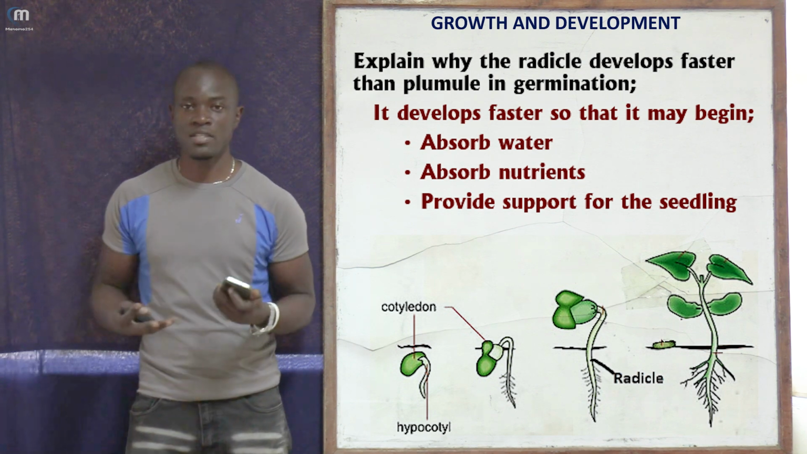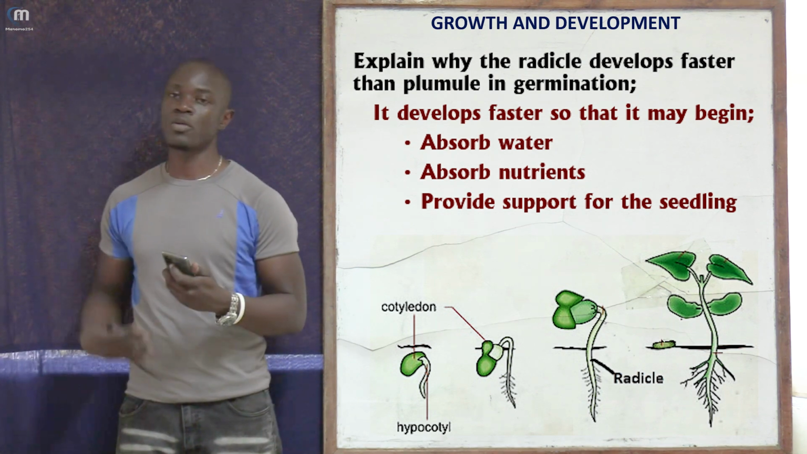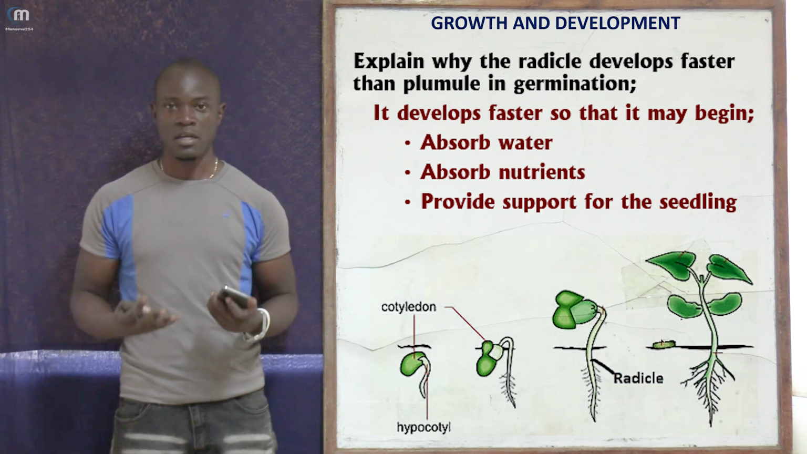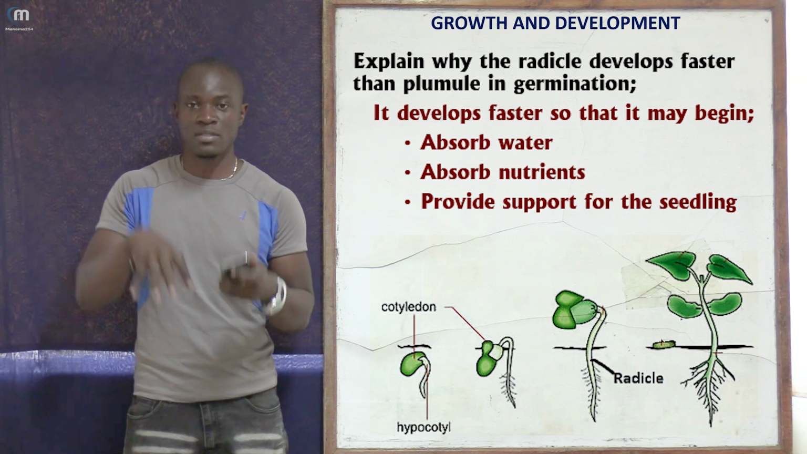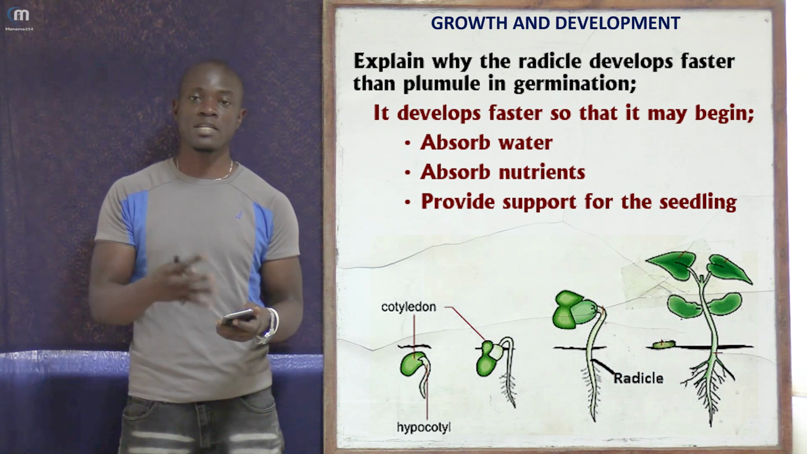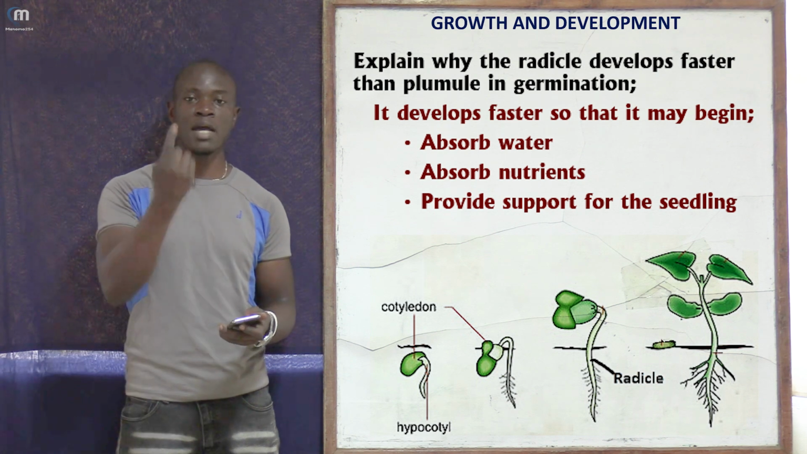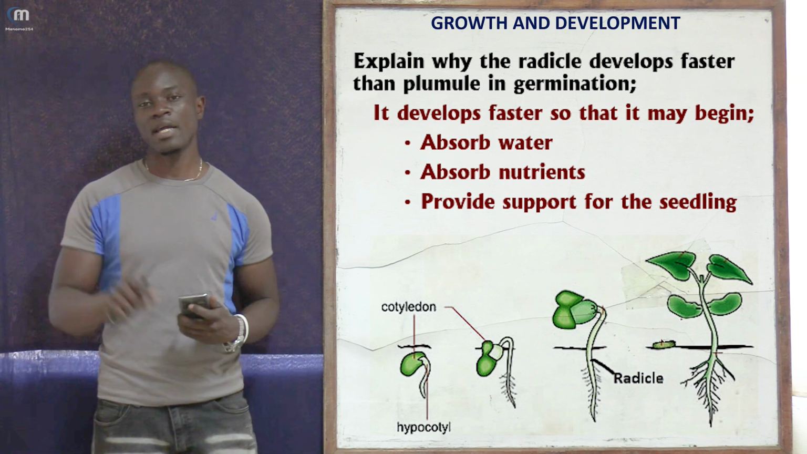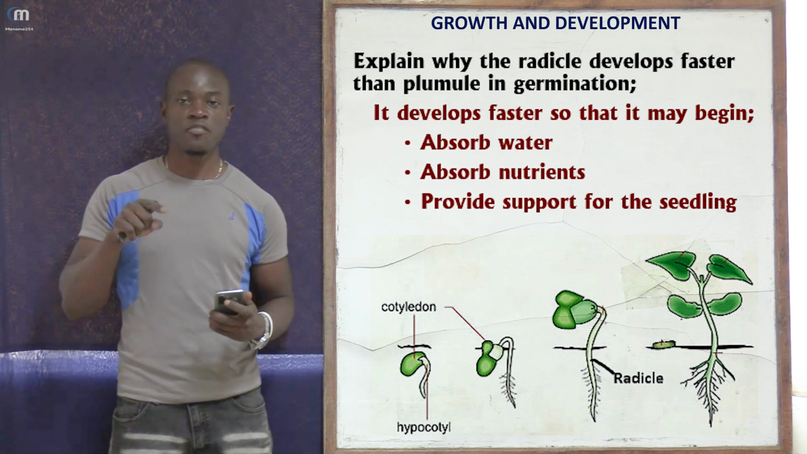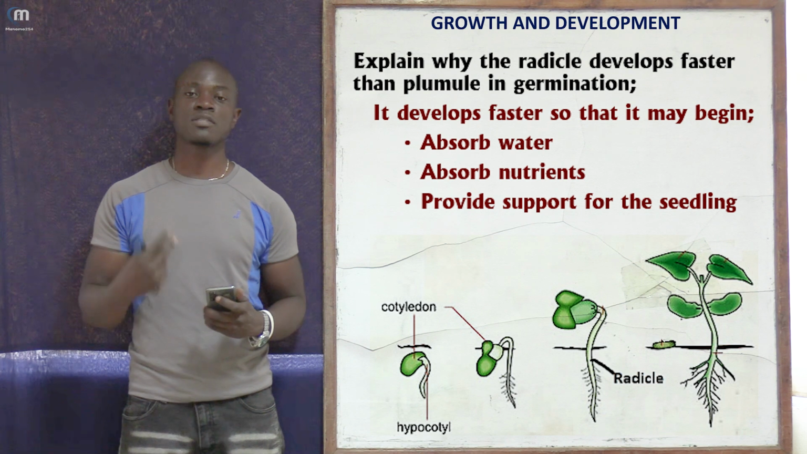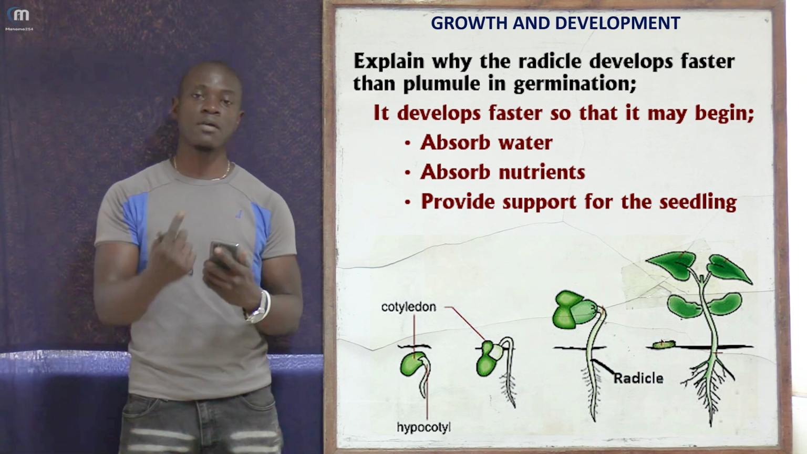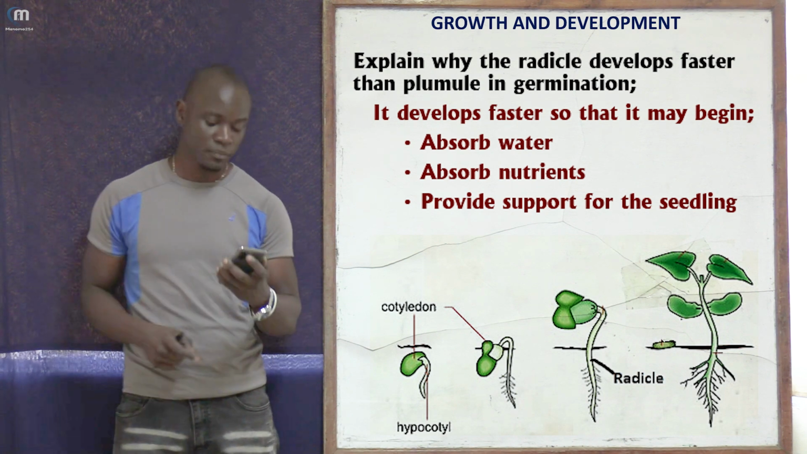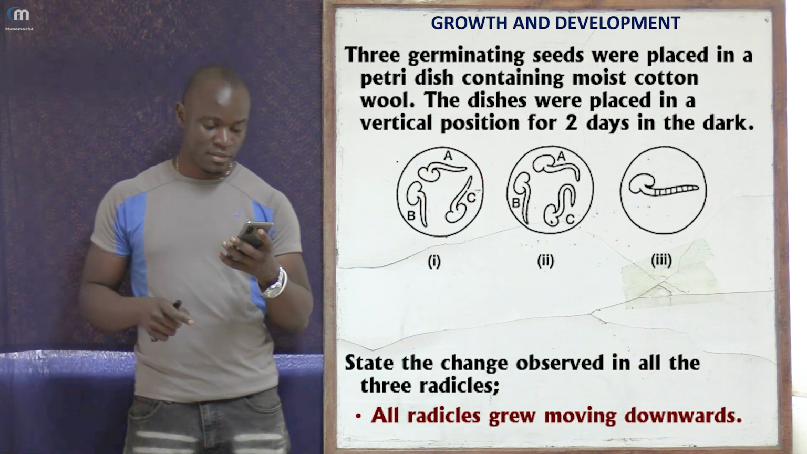So it develops faster in order to begin the process of absorbing water, absorbing nutrients, and then provide support for the seedling. So it forms a very firm support on the ground, so that now the other parts of the plant will start growing upwards, preventing it from falling sideways. That is why the radicle must always grow faster than the plumule. It grows fast going downwards, then the plumule emerges and begins to go up. That is what the question was asking us.